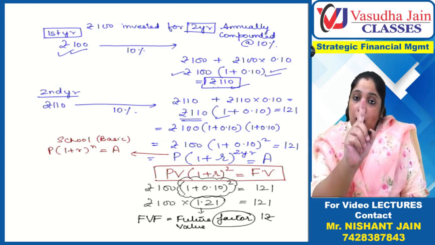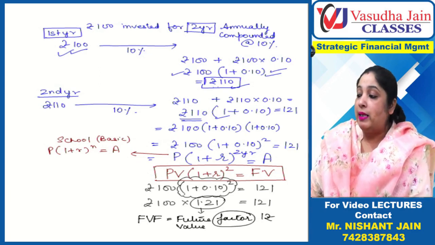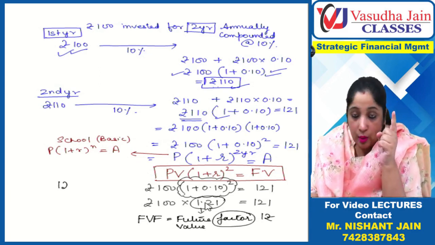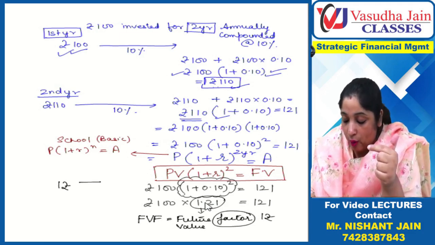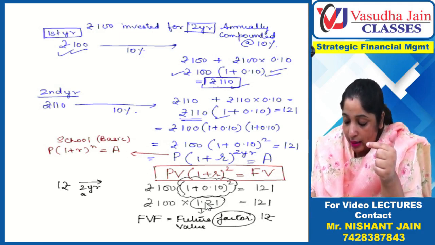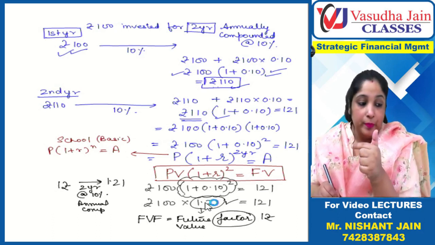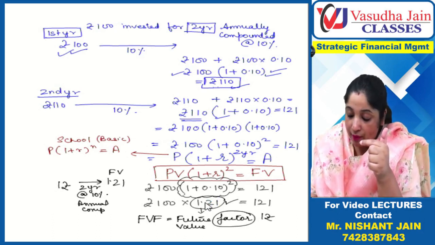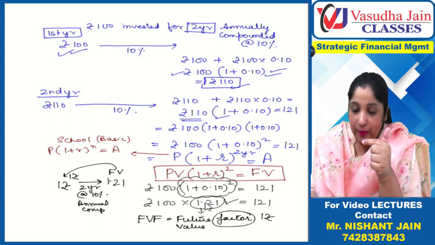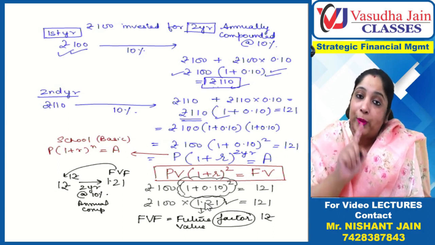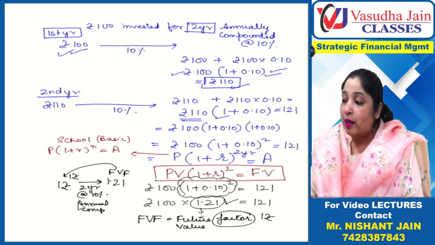Now what this means is that if you invest 1 rupee today for 2 years at the rate of 10% annual compounding, then it will become 1.21. So this is the future value of 1 rupee. So it is called the future value factor because factor means 1 rupee. So it is the future value of 1 rupee.